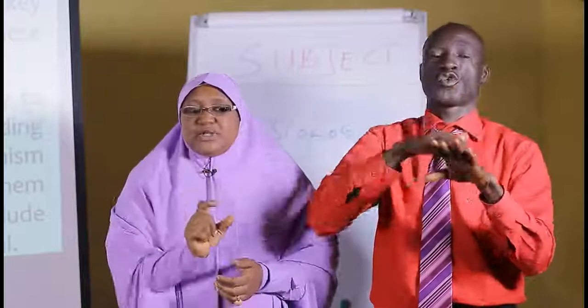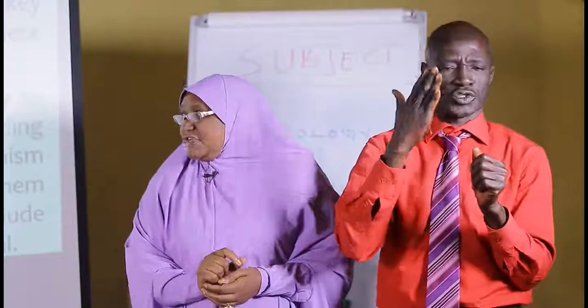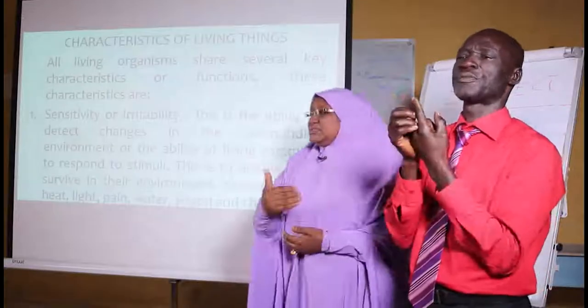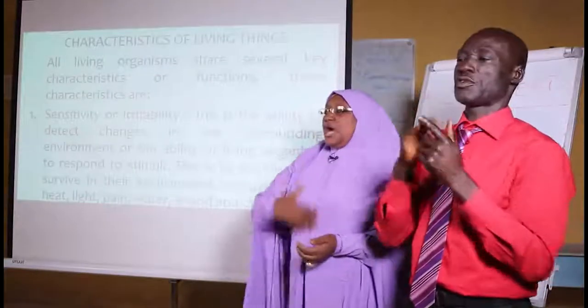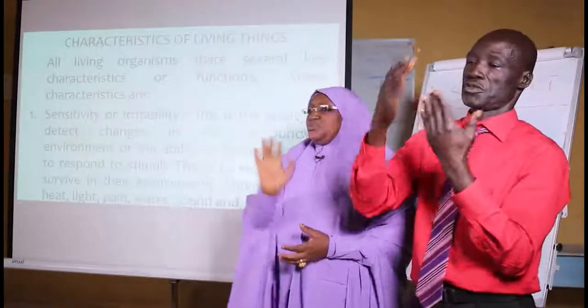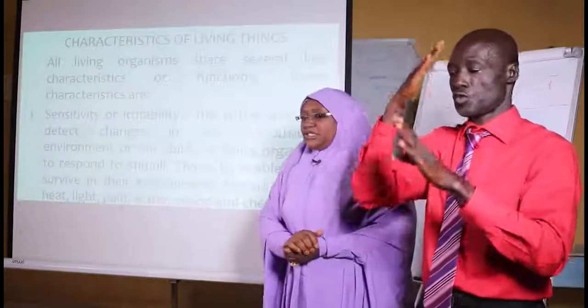That ability is known as sensitivity or irritability. That sensitivity makes the plants and the animals aware of the environment. Or we say simply, response to stimuli is what is known as irritability.